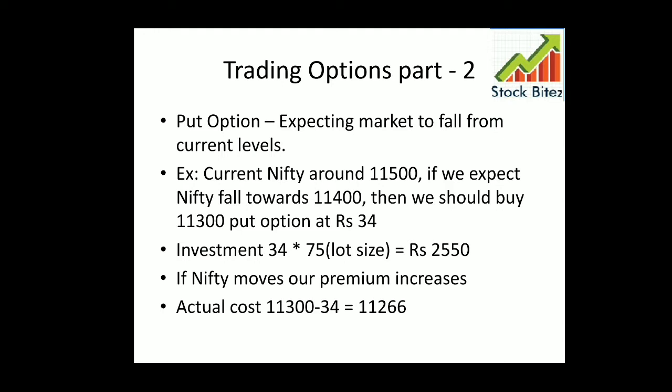Assume that we wait till last Thursday and the market is not going below 11,300, it is staying around 11,350 or 400. Then what will happen to this premium? The premium will become zero, because our actual cost is 11,266. Only if Nifty is below 11,266 will we be able to retain our premium, that is 34 rupees.